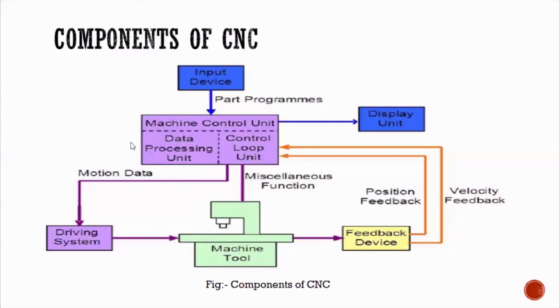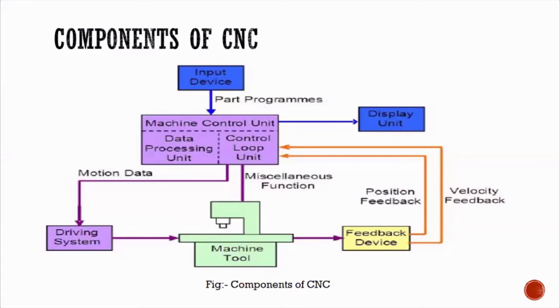One is motion data, how the tool and workpiece have to be moved. The second is miscellaneous data. What is miscellaneous data? For example, the speed, or whether the programming says to switch something on. In the programming there can be a coolant, and the coolant may be switched on.